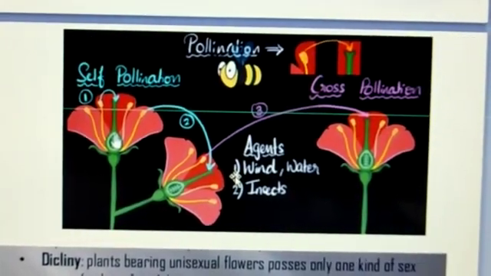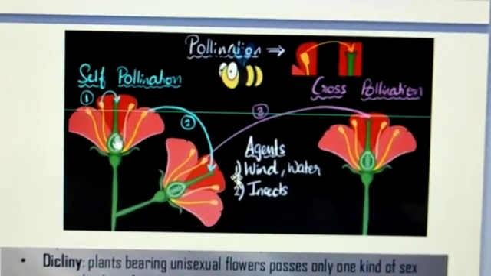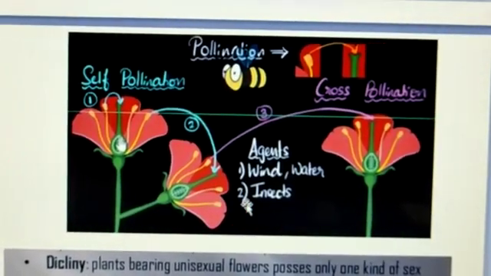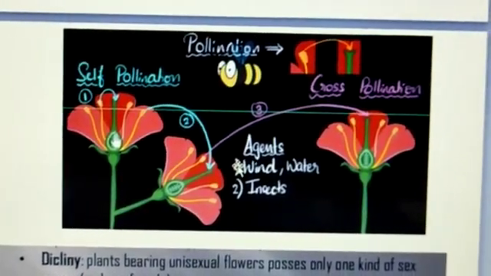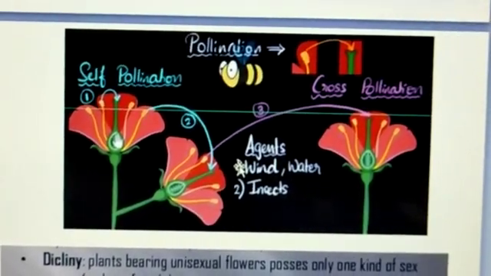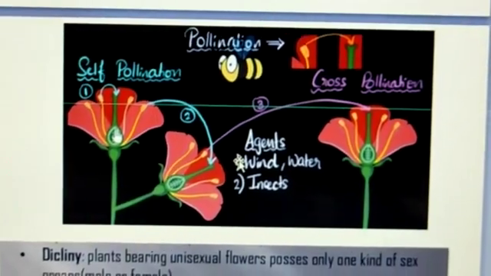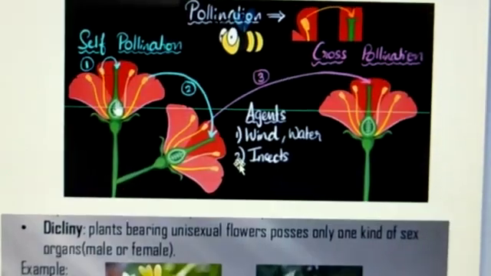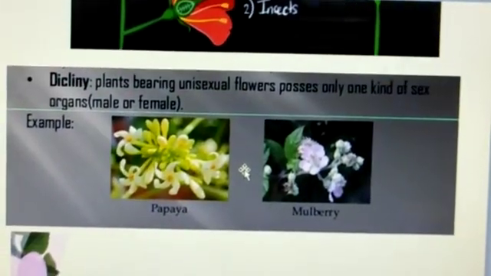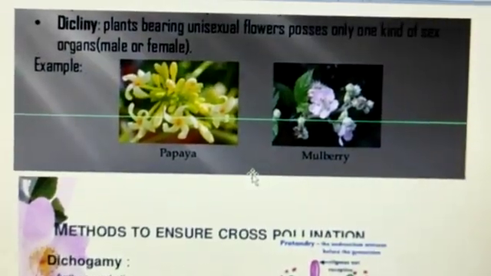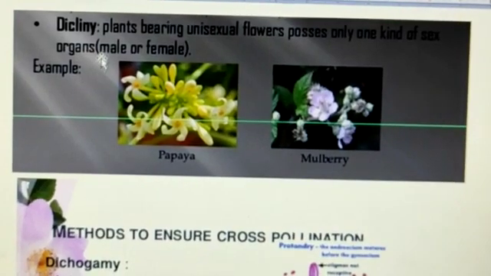Nature always favors cross-pollination because it helps in the formation of new varieties or new characters, which is not possible in self-pollination. So for the purpose of cross-pollination, plants possess certain types of adaptations. Let's see such adaptations. First is unisexuality.